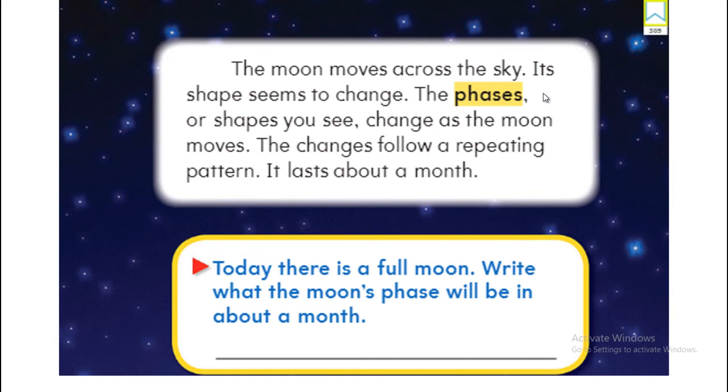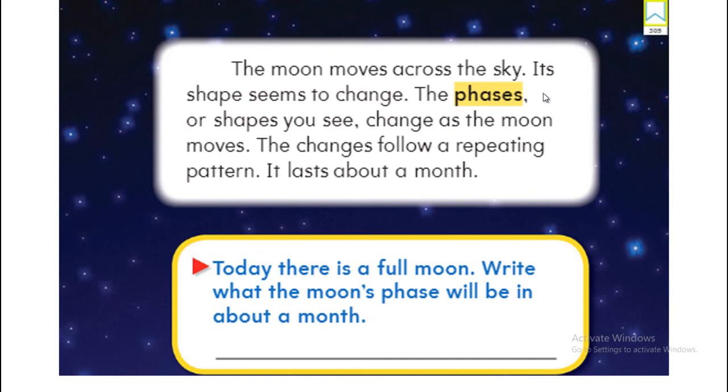The phases are like shapes of the moon that you can observe from Earth. When you look up to the moon, you still know it is a sphere. It's still a ball of rock. But why can't I see it all from Earth? Because the sunlight is falling on a different angle. Sometimes it's falling on one half of the moon, and the other half does not have any light falling on it. That's why I can't see it from Earth.